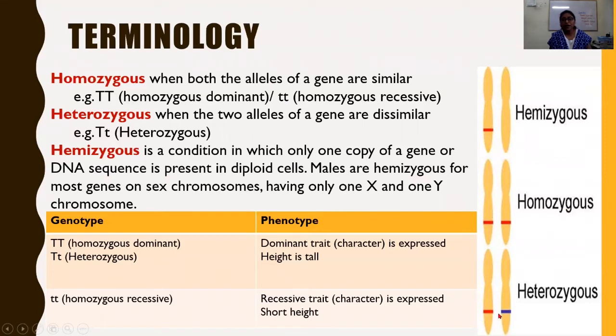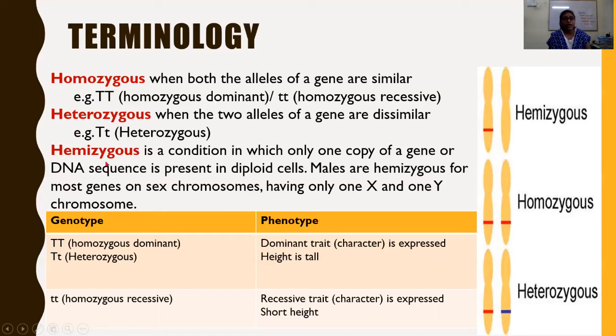Here these two allelic forms, the alleles of the particular gene, are different. So you can get this. These two are heterozygous alleles, and this is hemizygous because it is present in only one of the homologous chromosomes. It is absent in the other chromosome of the homologous pair. If this is from father, this is from mother. Here this is present in the chromosome of the father, but the allele is not present in the maternal chromosome. Heterozygous is when the two alleles of a gene are dissimilar.